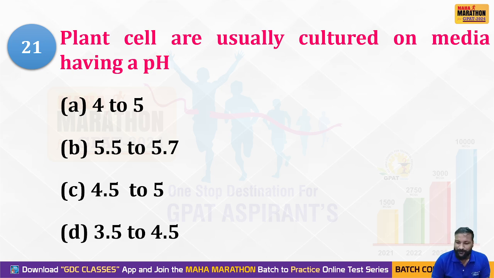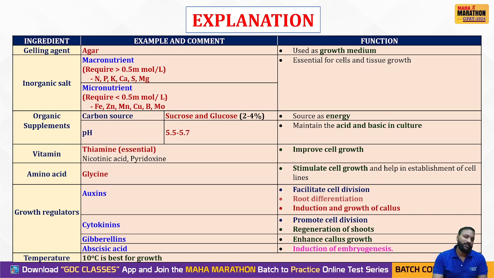Which one is the right answer? 5.5 to 5.7 is the right answer, my dear students, because among the requirements of plant tissue culture technique, 5.5 to 5.7 is the required pH for in vitro cultivation in plant tissue culture. Clear? Yes, there are some other requirements for plant tissue culture techniques which you already know.